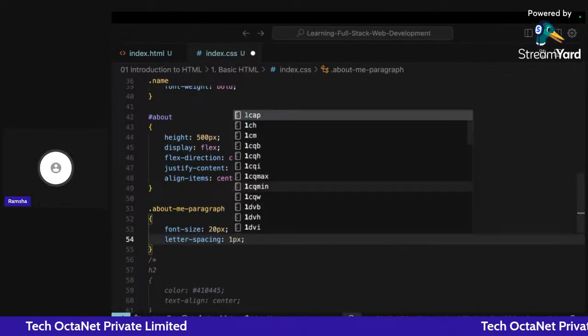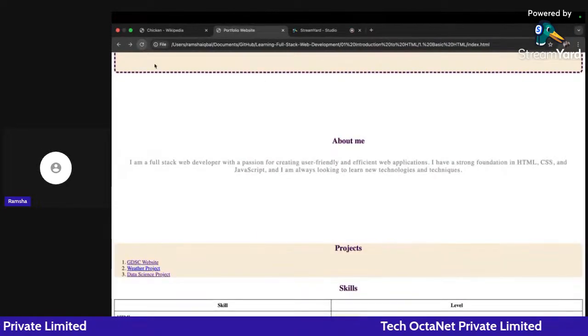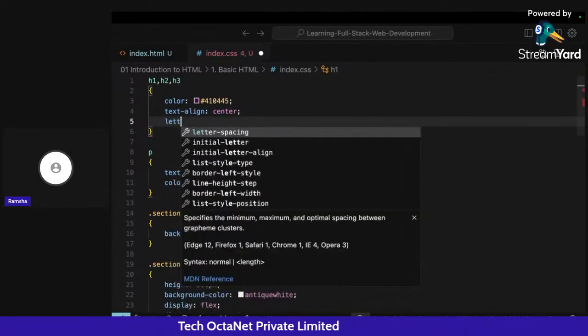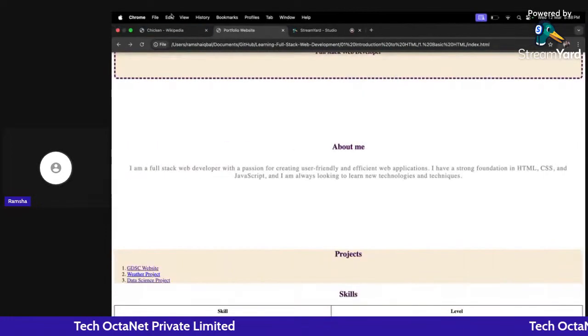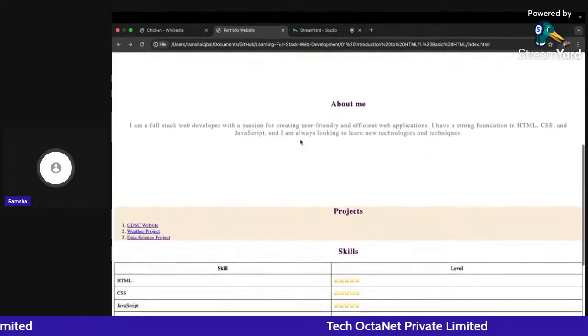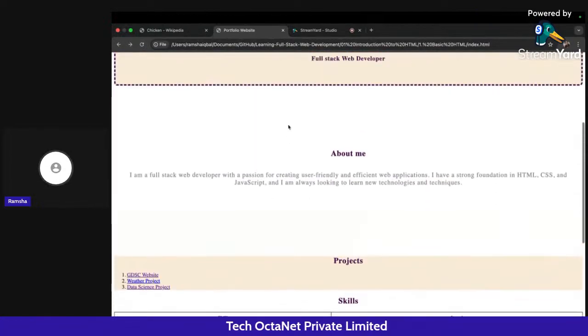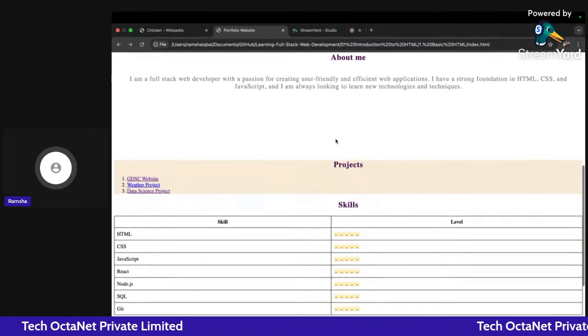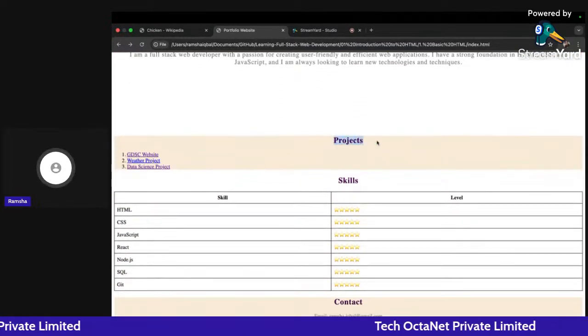So I will go with 1 pixel, and the same I will do for all the headings. I will increase the letter spacing to 1 pixel for all the headings. So now they are looking a lot better than before. Here I have given this particular About Me section. Now comes the projects part. Let's beautify this part also by using CSS.